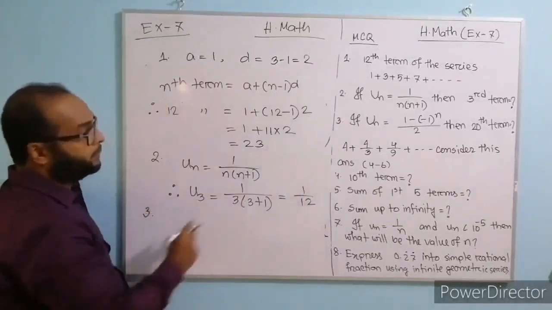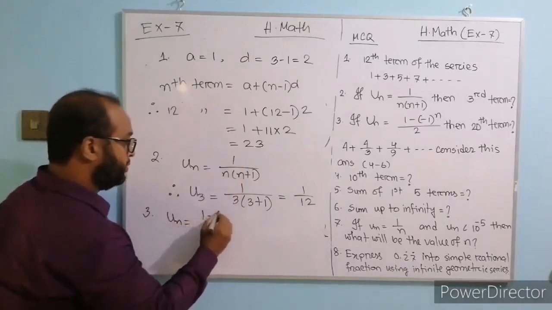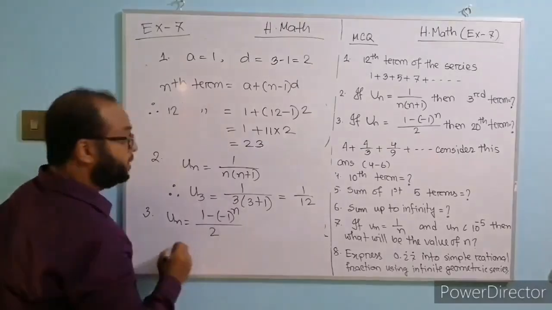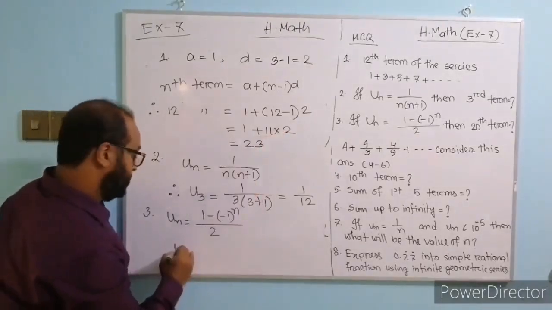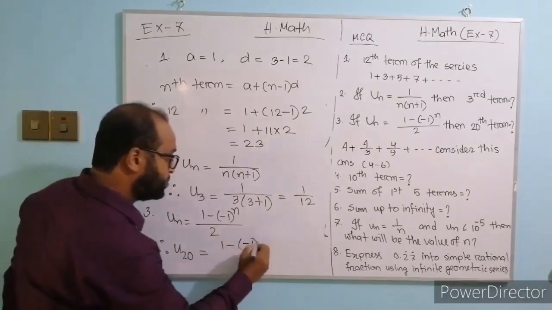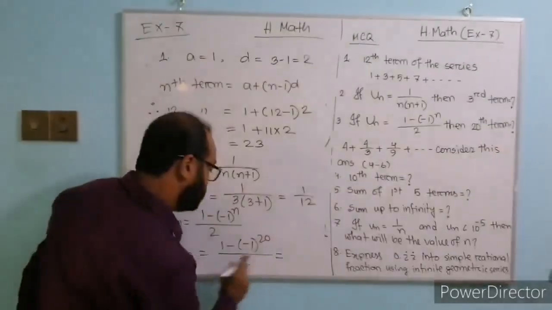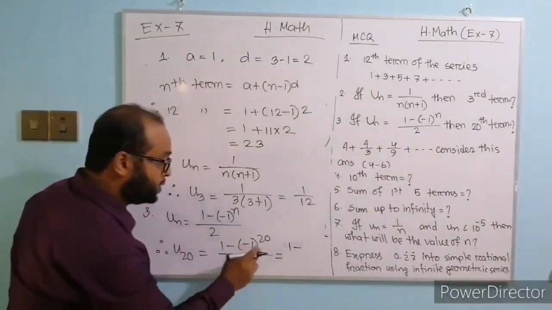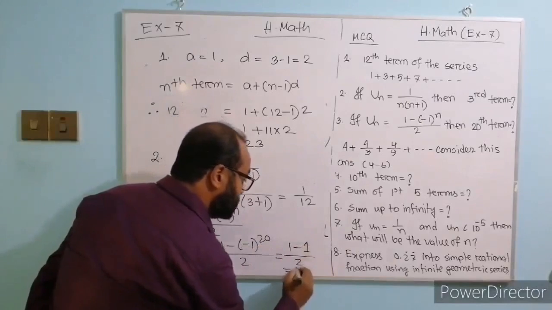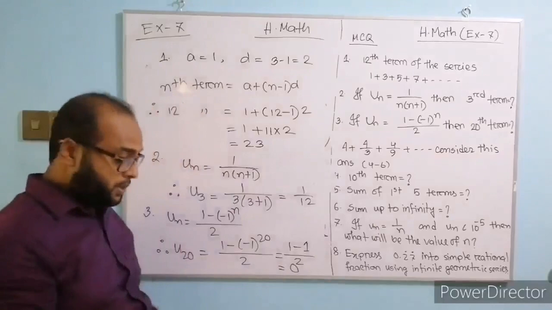Question number 3. Here also un is the nth term, which equals 1 minus minus 1 to the power n, divided by 2. Here n equals 20. So u20 equals 1 minus minus 1 to the power 20, divided by 2. Minus 1 to the power 20 is plus 1, so this equals 1 minus 1 divided by 2, which equals 0. So the 20th term of the series is 0.